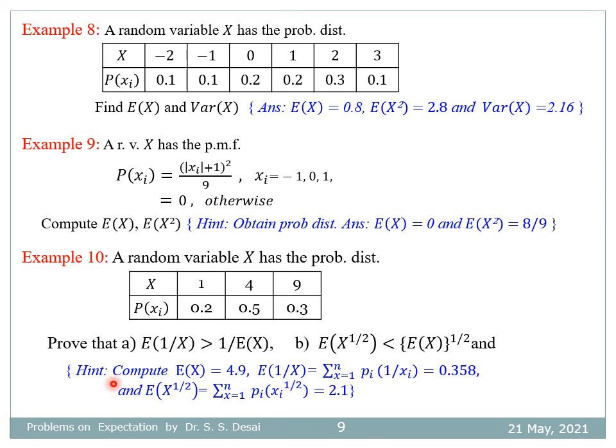Here you compute expectation of x, which comes out to be 4.9. You compute expectation of 1 by x, equal to summation of pi into 1 by xi, which comes to 0.358, and you compute expectation of root of x, equal to summation of pi into root of xi, and the final answer is 2.1. Then verify these results.